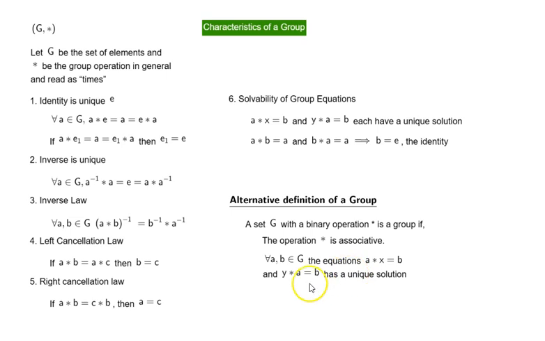Because this would cover all these characteristics. To solve for X, you will have to multiply by the inverses, and that will lead to the identity. And if you do something on this side, you will have to do it on this side, and you will end up with a solution, X equal to something. Similarly, Y equal to something. And here, A and B can be any element in the group. So that was characteristics of a group.